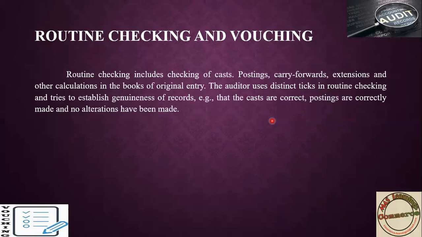Routine checking includes checking of cash, where you have posted, what entry you have posted, and the carry forward, how much extension and other calculation in the original entry, that is under general what you have made, and you have to check it. Periodically you have to check, maybe weekly, monthly or quarterly. What you will check is the periodical checking of your transaction, whether you are recording true, that is checking and trying to establish genuineness, the truth of the record, whether you are following the correct system, or whether you are posting in the correct manner. Whether casting and posting are correct or not, that you will ascertain under routine checking.